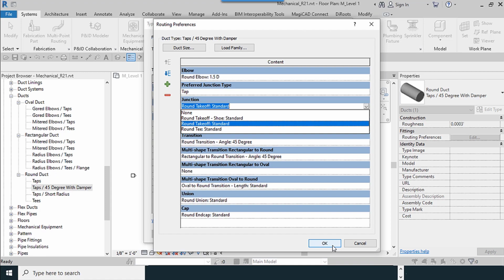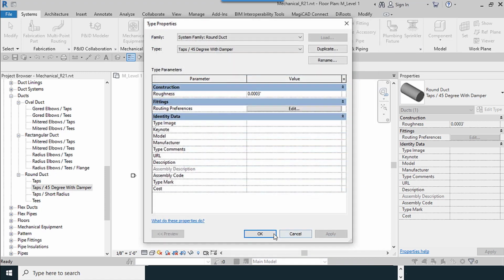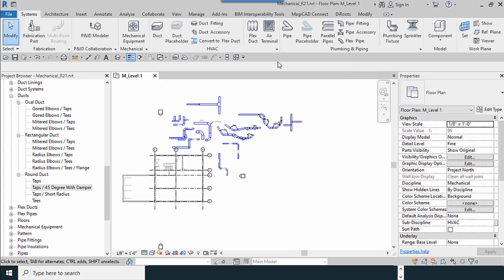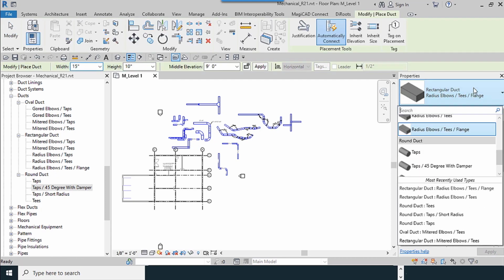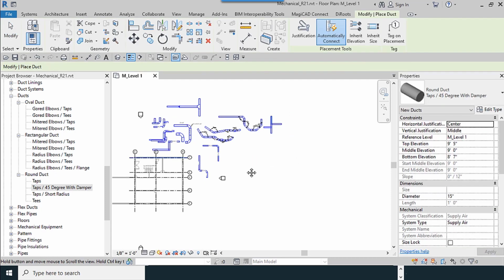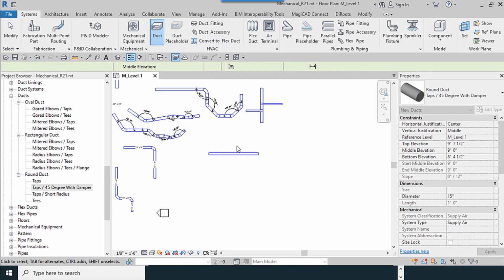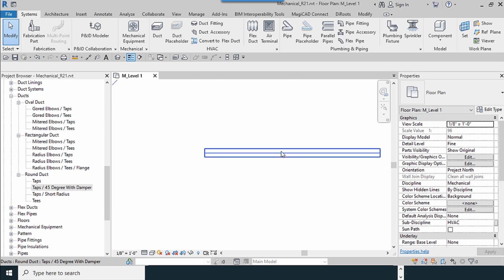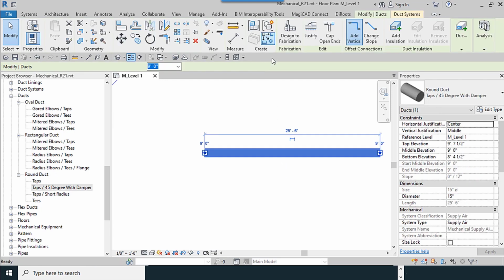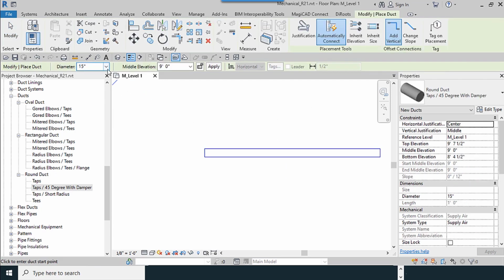If I try to use OK here, I will return to that again. I select the duct which we created recently. Its diameter is 15. Select it, OK, create similar.